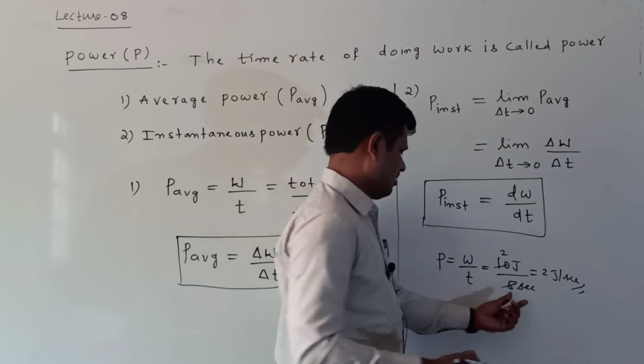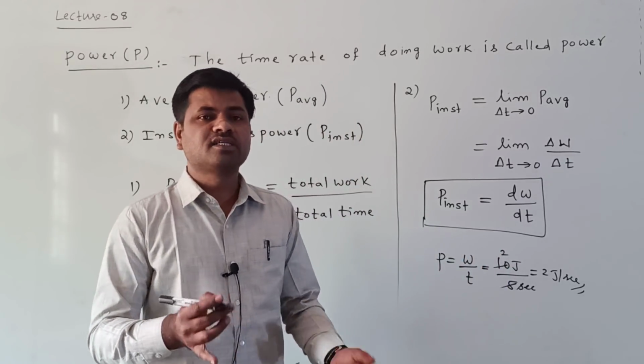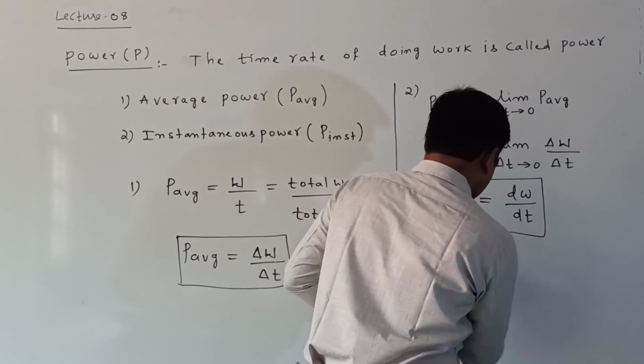Right, in how much time how much work is performed, that is called power.